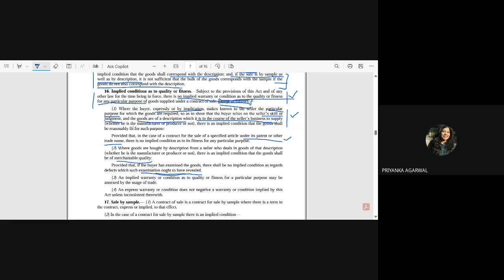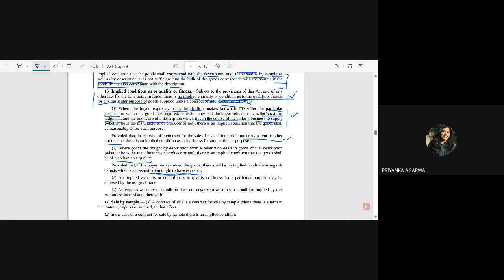So again, merchantability depends upon each good. You can mention that merchantability has to be seen in every fact and circumstance. If the goods are bought by description from a seller who deals in goods of that description, suppose you have bought an iPhone.